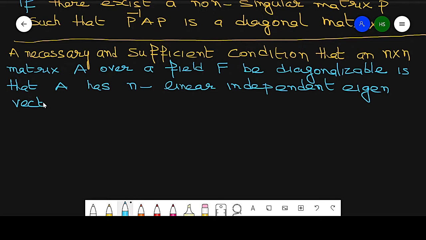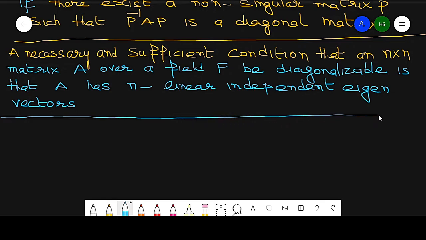So it means if it has n linear independent eigenvectors, then it is diagonalizable, otherwise it is not diagonalizable.